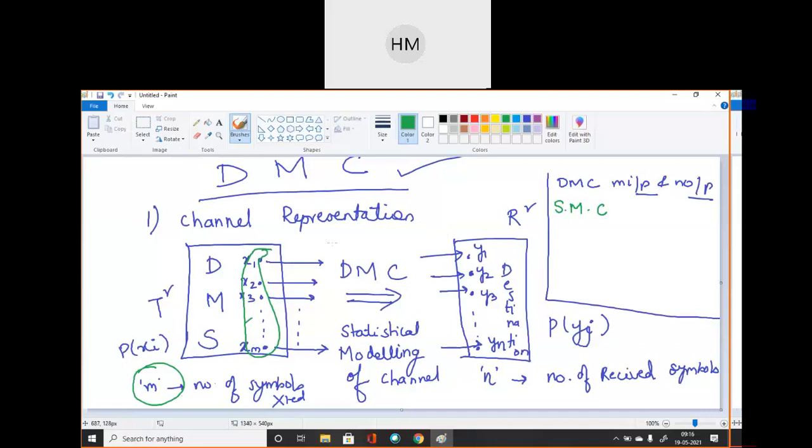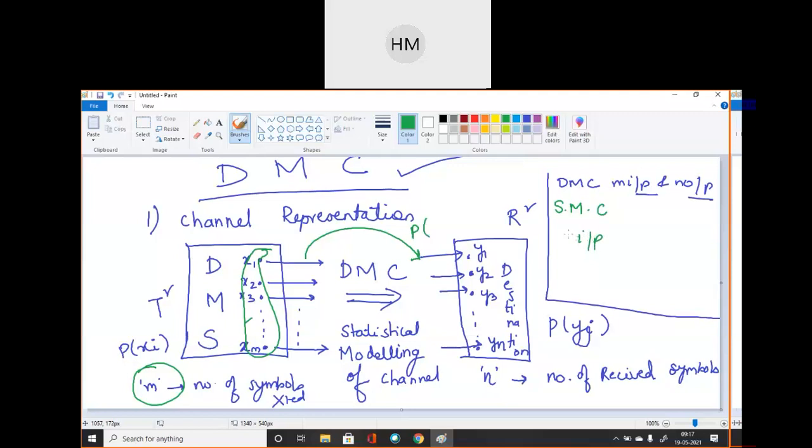Each possible input to output path is indicated along with a probability. See students, how will this probability be linked from input to output, from output to input? These types of probabilities are known as conditional probability. Till now we have studied input probability. Statistical modeling of channel is used to analyze the performance of communication system.